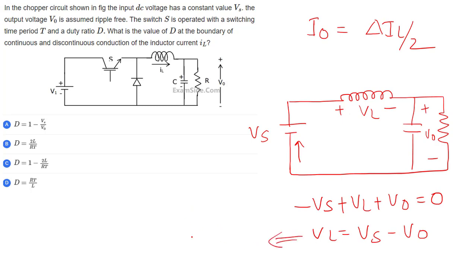From this I can write L into dI by dt is equal to Vs minus V naught. It's which mode? It's the first mode, that is 0 to time T on.